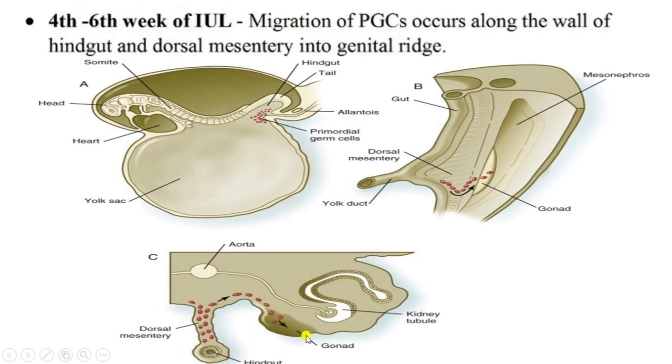This is the genital ridge, which is formed due to the condensation of intermediate mesoderm and the proliferation of coelomic epithelium. This is the dorsal mesentery, this is the yolk duct, and this is the hindgut. Primordial germ cells move along the dorsal mesentery into the genital ridge, or the primitive gonads.